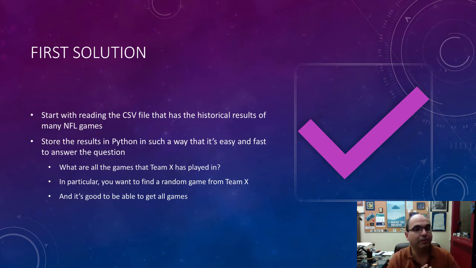Okay. So the first question is, I need to know all the games that Team X has played in. For example, what games has the Denver Broncos played in, okay? In particular, we're gonna wanna say, I would like to pick a random game that Team X has played, okay? So give me a random game over the last 10 years of history where the Denver Broncos have been one of the two teams, okay? The other thing that we're gonna wanna do is we're gonna have to actually go through all the games, right? Not just a random one, but all of them, so that we can make some kind of aggregate statistical or probabilistic measurement, okay?